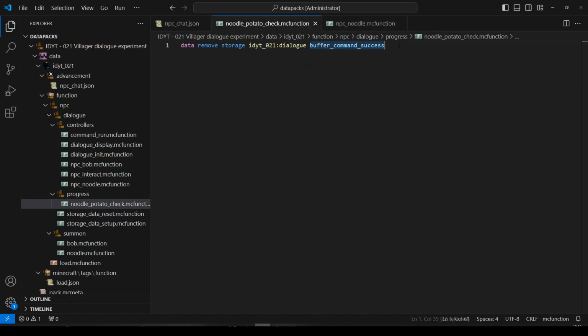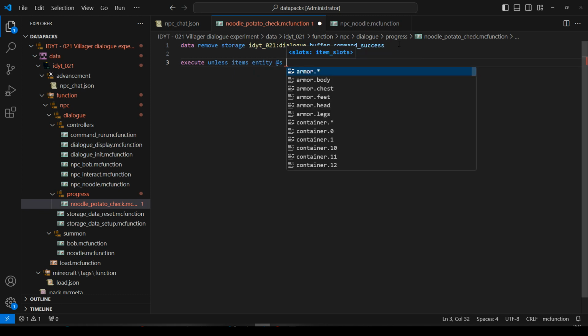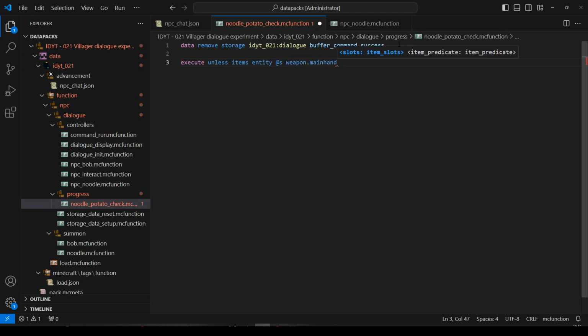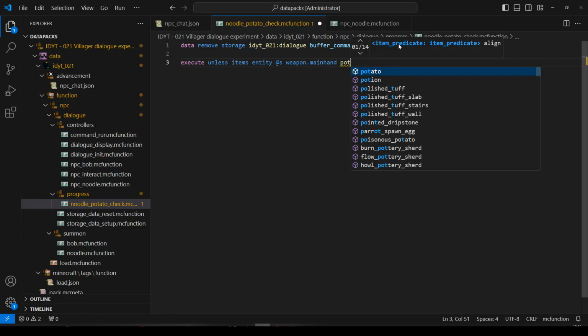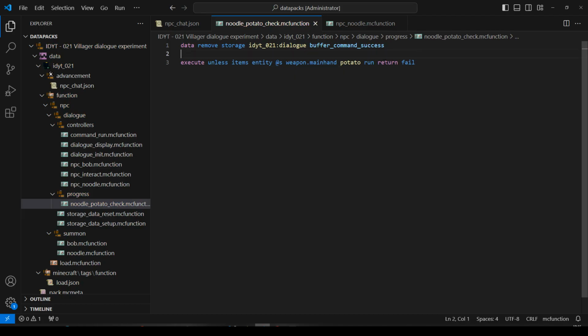Right, and back to the potato check. So far, there is nothing in buffer command success. The command is not successful. If I'm not holding a potato, there's no point looking any further. So we will execute unless items, entity, me, in my weapon main hand is a potato, run, return, fail. Save. Now this returns a fail state.